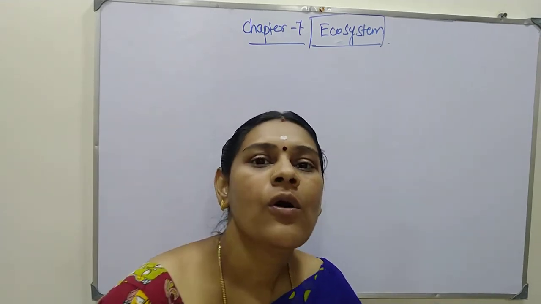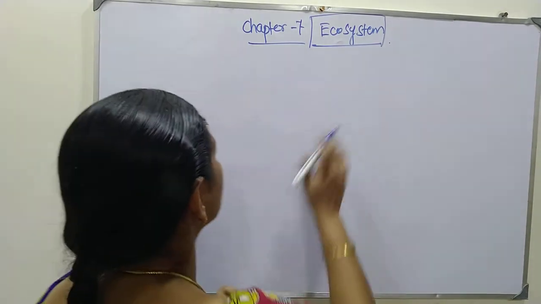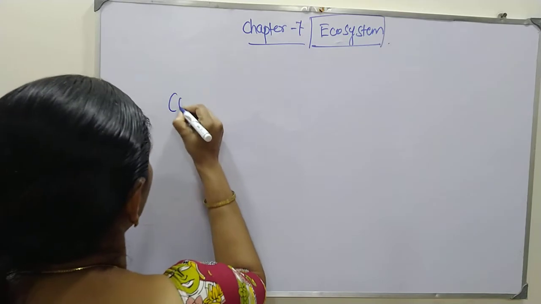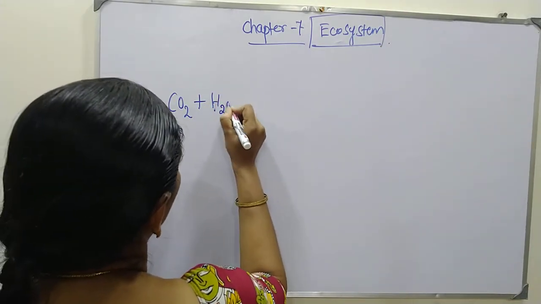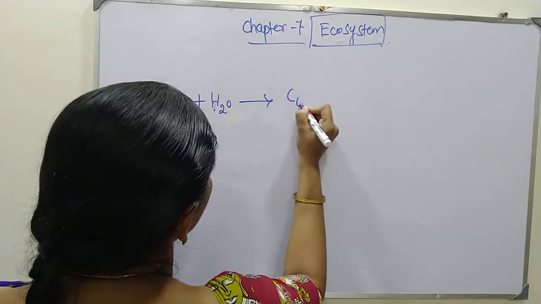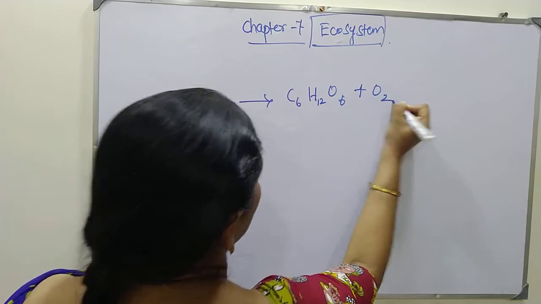How? Take photosynthesis as an example. What is the equation of photosynthesis? Carbon dioxide plus water gives C6H12O6 plus oxygen.